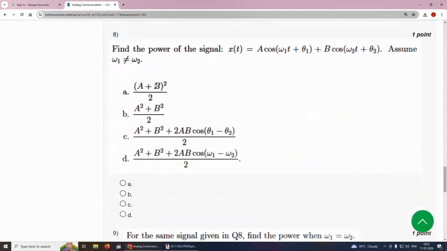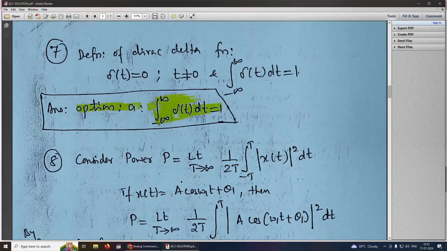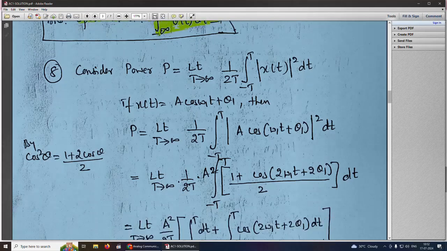Eighth question: find the power of the signal x of t equal to a cos(omega 1 t plus theta 1) plus b cos(omega 2 t plus theta 2). Assume omega 1 is not equal to omega 2. So, the solution for this eighth question. This is somewhat a lengthy solution.